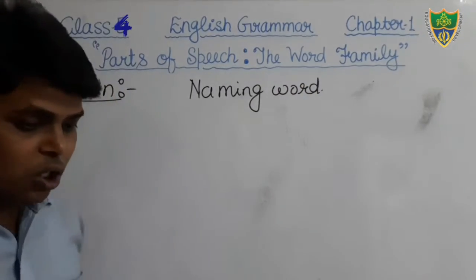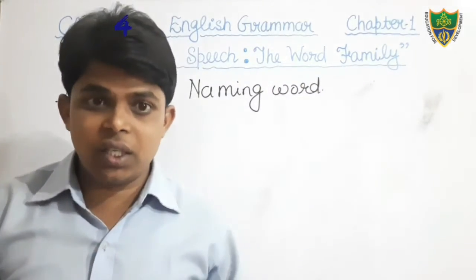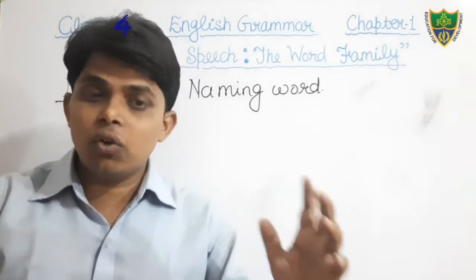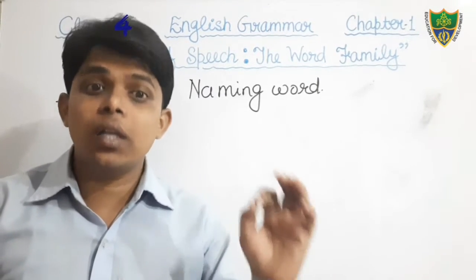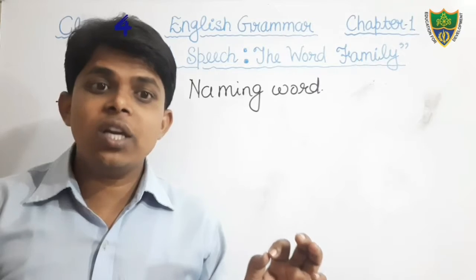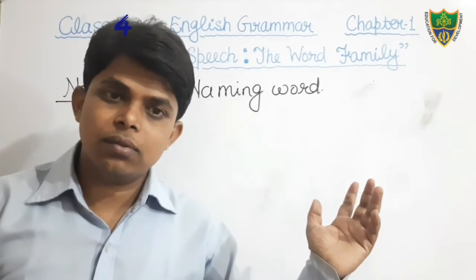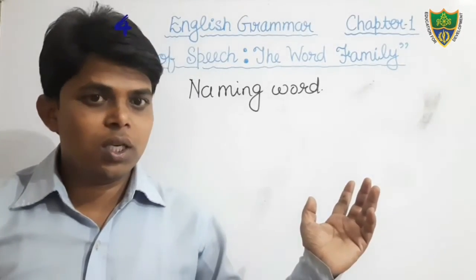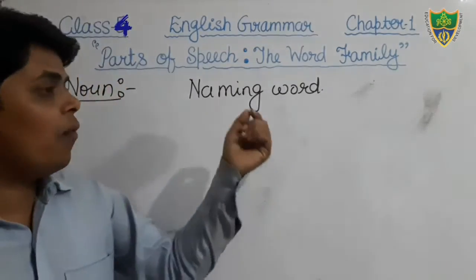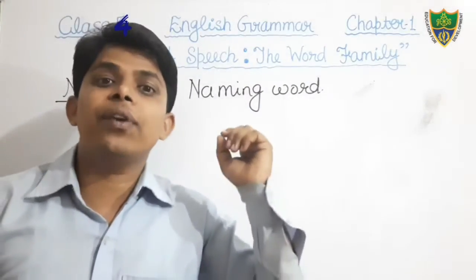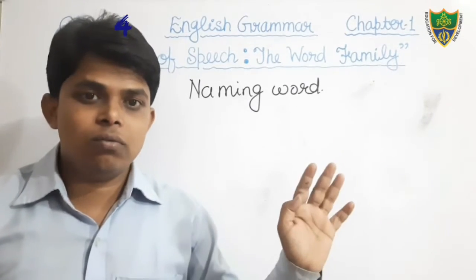Dear students, in this world, whatever we are seeing, whatever we are looking at, it has a name. And that name is known as noun. You can say the name of anything is known as noun.